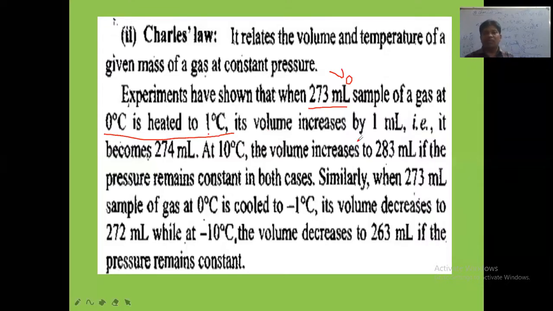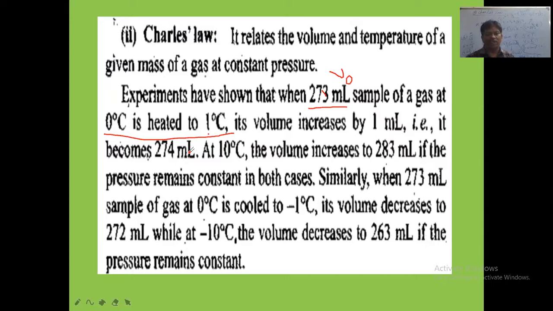Then its volume increases by 1 ml, that is 1 by 273 of 273. 1 by 273 into 273 will be equal to 1 ml. So 1 ml is increased out of the 273 ml taken initially, when we raise the temperature by 1 degree Celsius. Initially 273 was there, the increase is 1 ml. That's why V at 1 degree Celsius is equal to 273 plus 1, that is 274 ml.